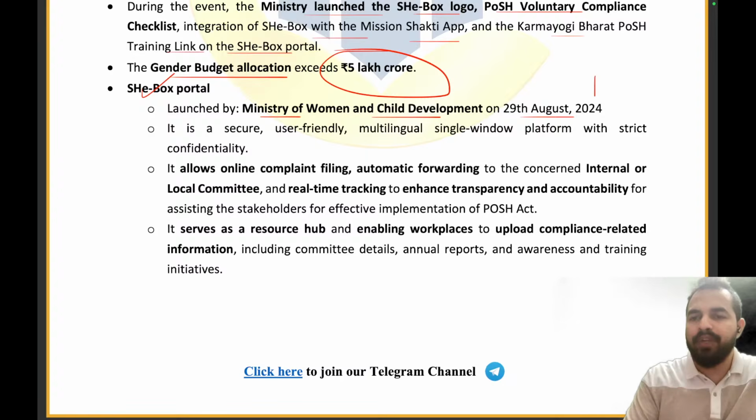29th of August 2024. तो SheBox पोर्टल को लॉन्च किया गया मिनिस्ट्री ऑफ वुमेन एंड चाइल्ड डेवलपमेंट द्वारा इन 2024. It is a secure, user-friendly, multilingual single-window platform with strict confidentiality.